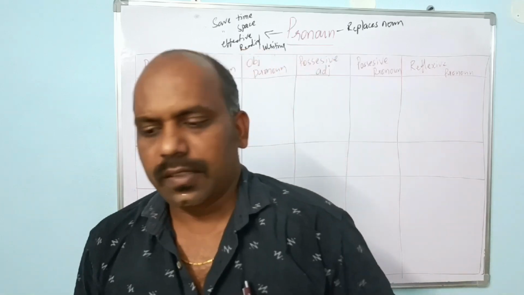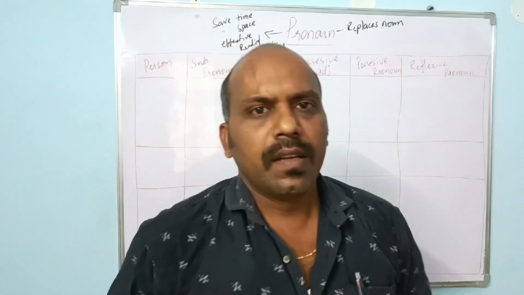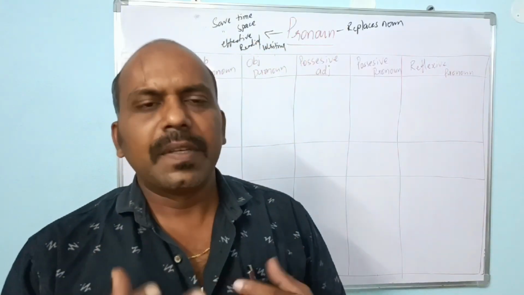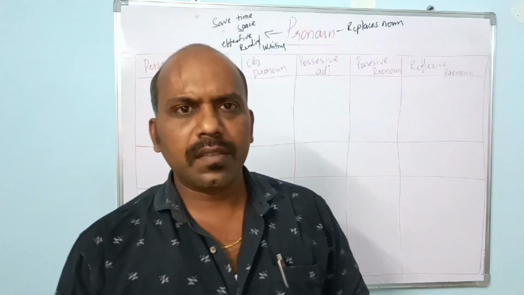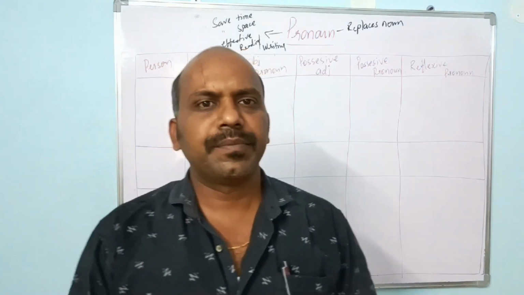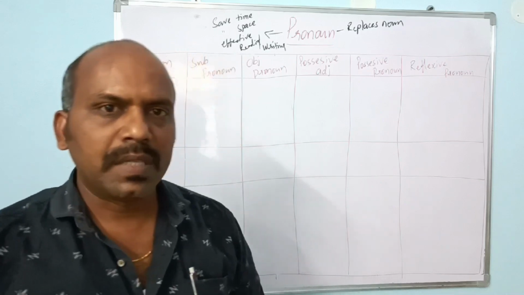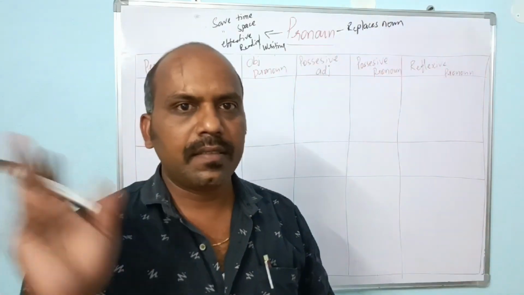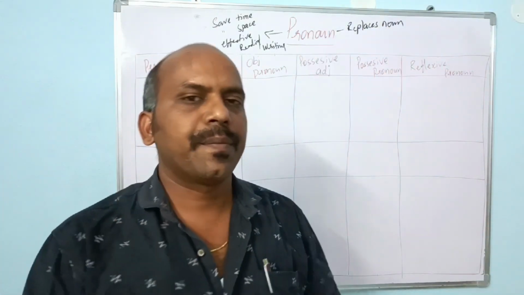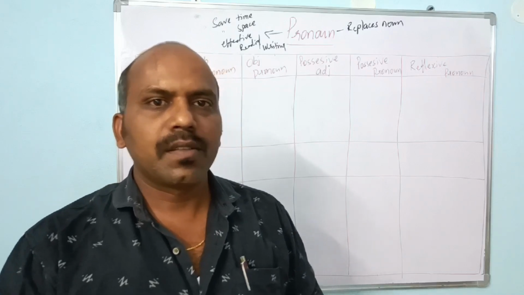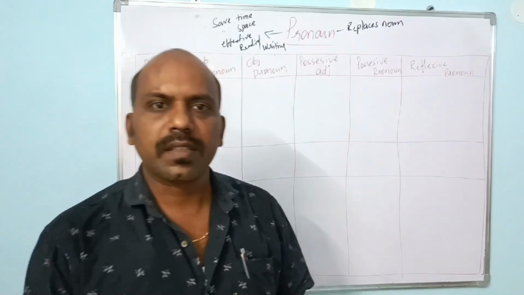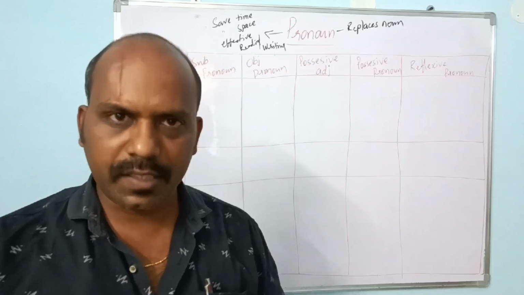And coming to the third person, what is the third person? If we both are speaking about a person who is absent here, then we mention he, she, it, and they. Right? So those all come under third person. Clear about persons? I think so.